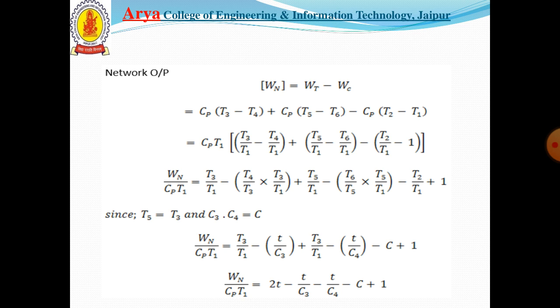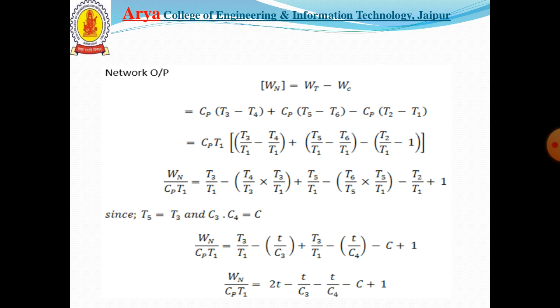The net work output equals Cp T1 times (T3 upon T1 minus T4 upon T1 plus T5 upon T1 minus T6 upon T1 minus T2 upon T1 plus 1). The specific work output is Wn upon Cp T1 equals T3 upon T1 minus T4 upon T3 into T3 upon T1, plus T5 upon T1 minus T6 upon T5 into T5 upon T1, minus T2 upon T1 plus 1.